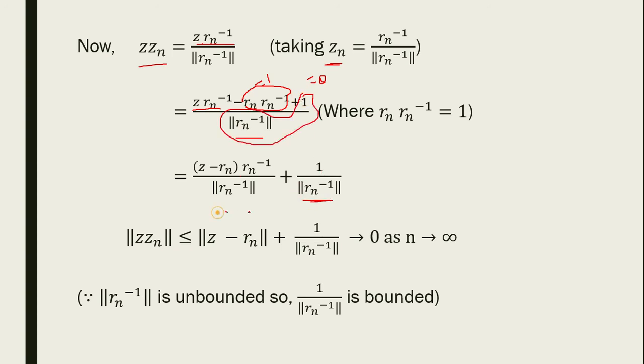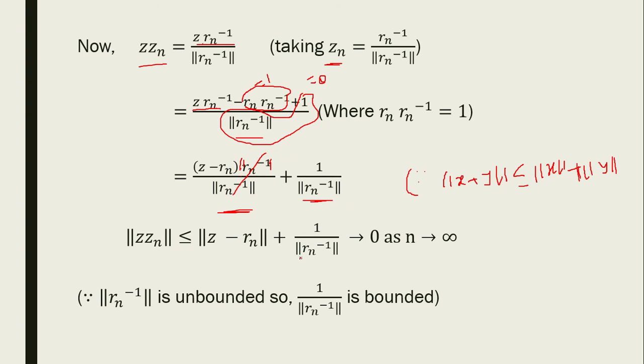Now applying the norm on both sides, we get norm Z into Zn is less than or equal to, because norm x plus y is less than or equal to norm x plus norm y, norm Z minus Rn, where norm Rn inverse is cancelled, plus 1 upon norm Rn inverse.